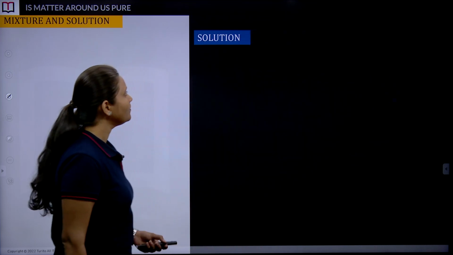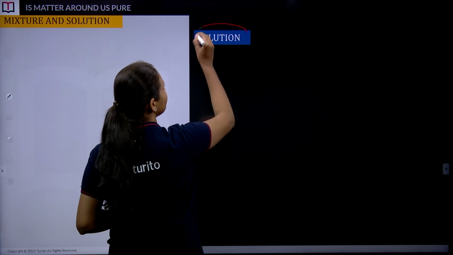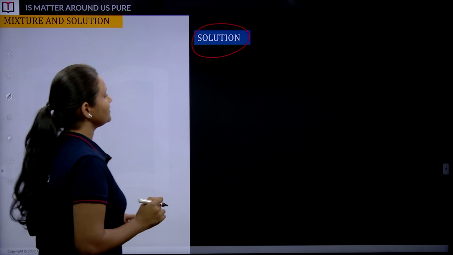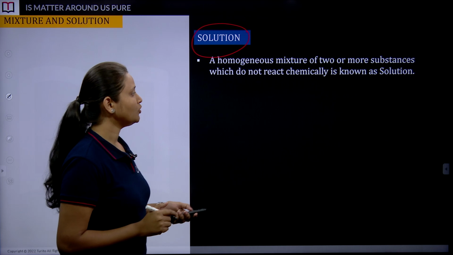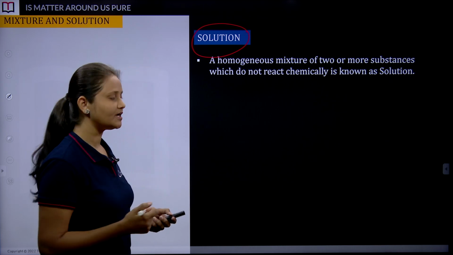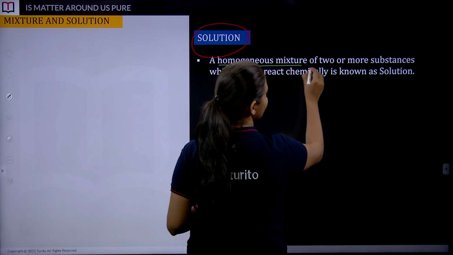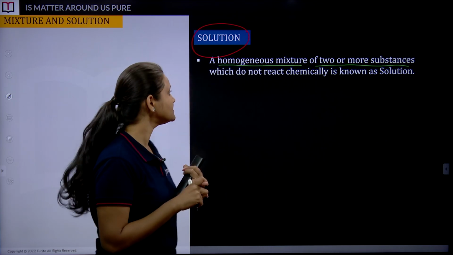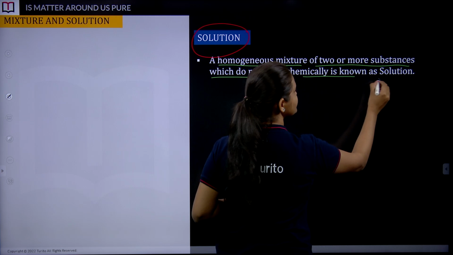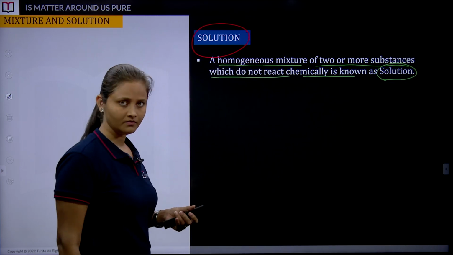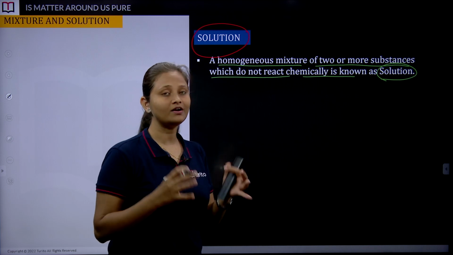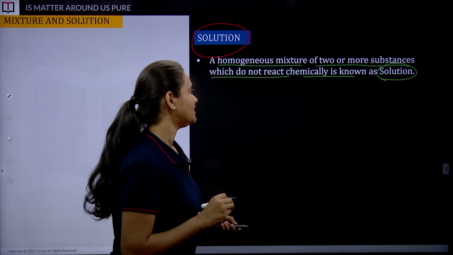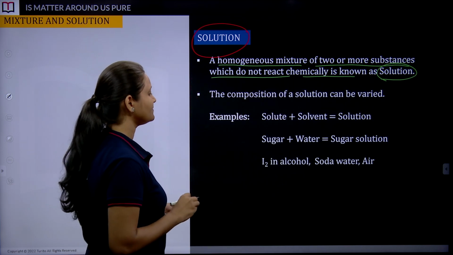Okay. Moving ahead, students, now we have entered the next concept of our chapter, which is very, very important: solution. So what do we mean by solution? Let's try to understand. It is a homogeneous mixture of two or more substances which do not react chemically with each other. It is known as a solution. Let's try to understand this with the help of an example.